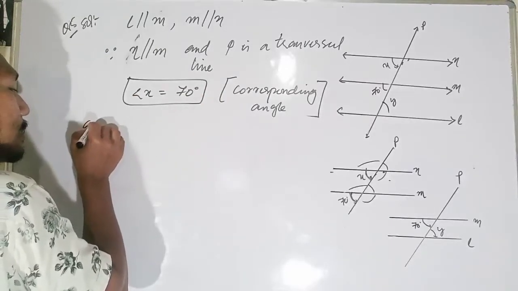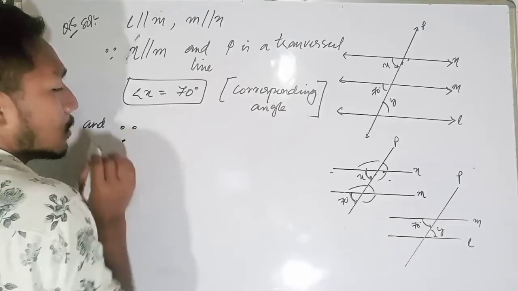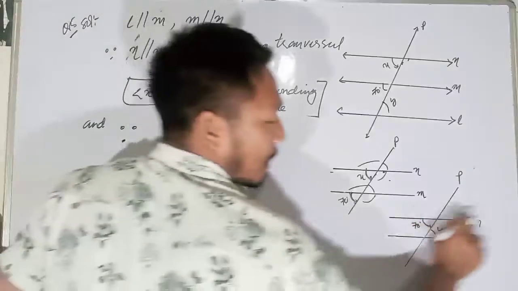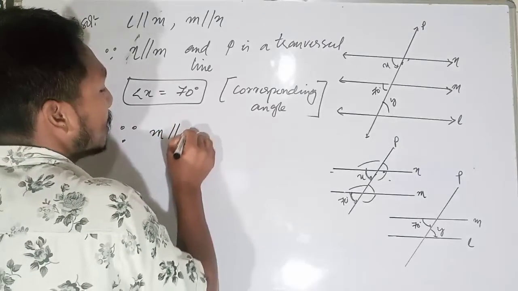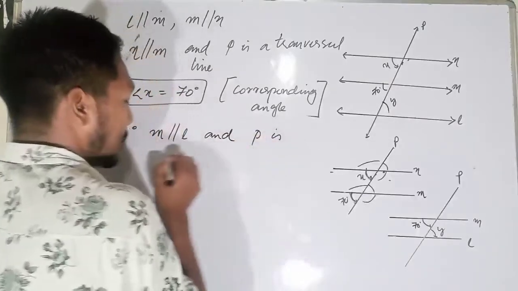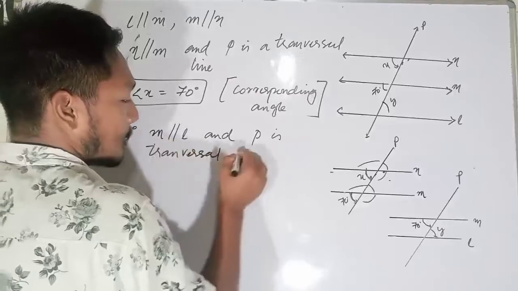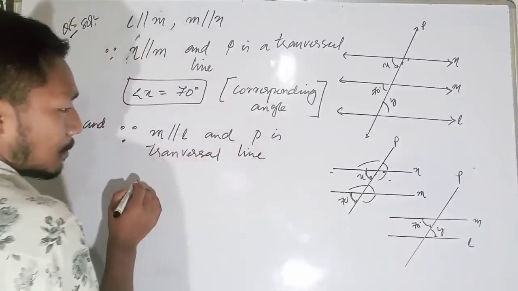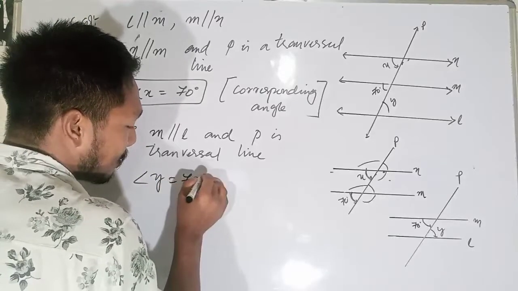And again, since M and L are parallel to each other, and P is a transversal line, that means angle Y will be equal to angle 70, or not?